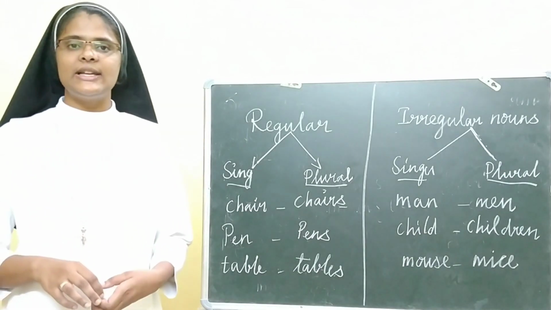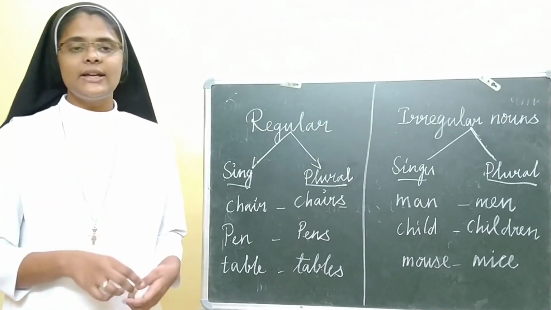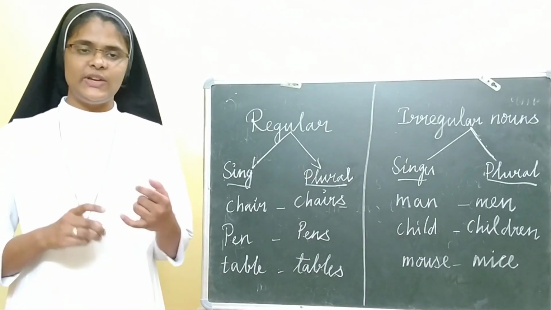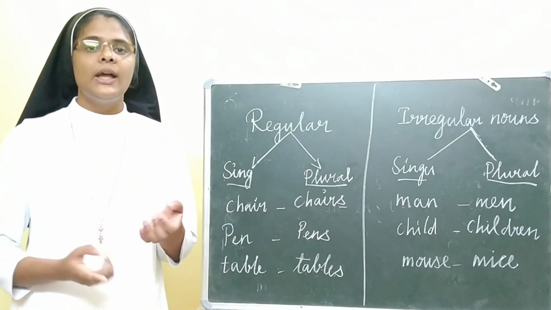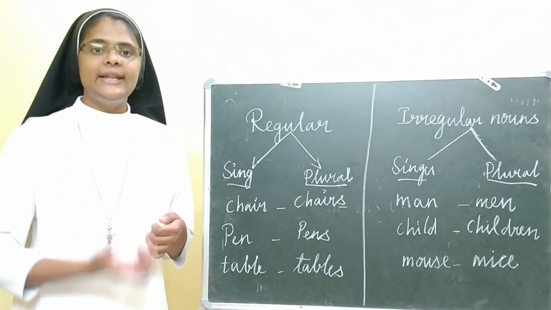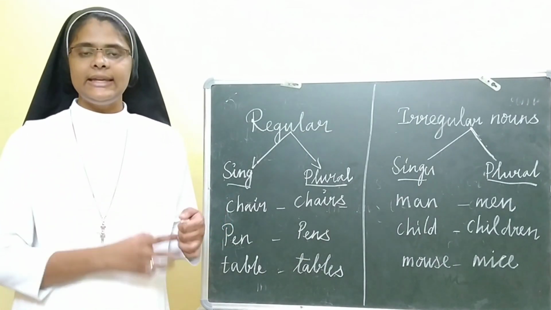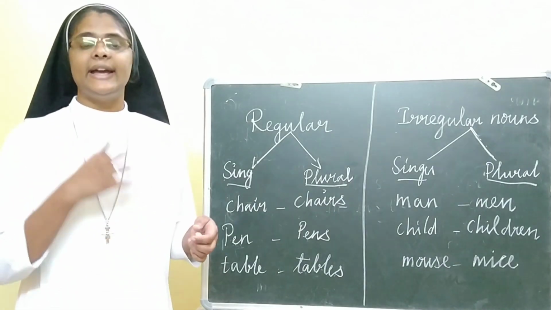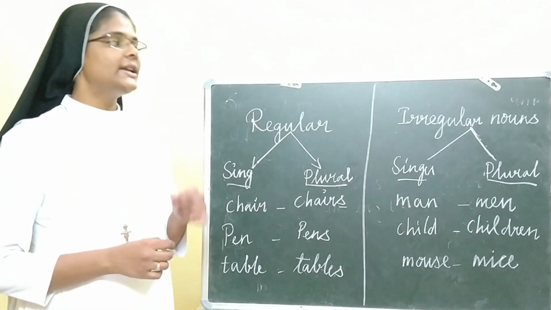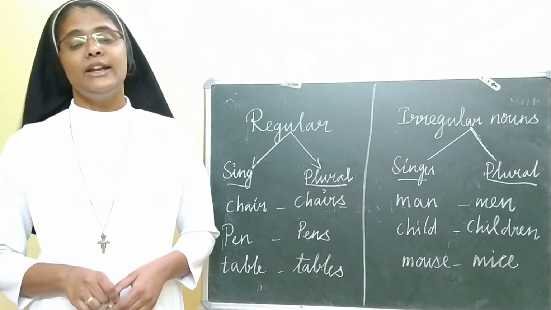So my dear children, let us revise. What are the things we learned today? We learned what is a singular noun and what is a plural noun. And for the plural noun, adding s, es, ies, ves, removing y and adding ies, and what are regular and irregular nouns.